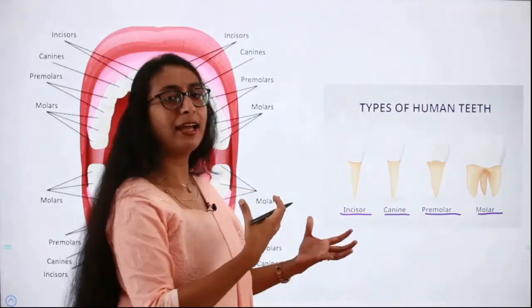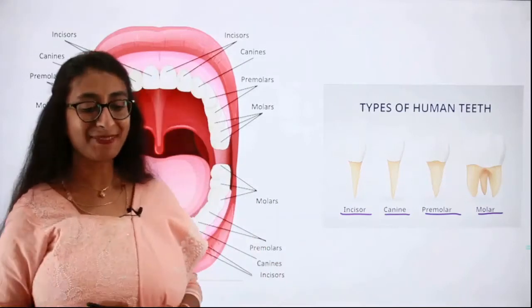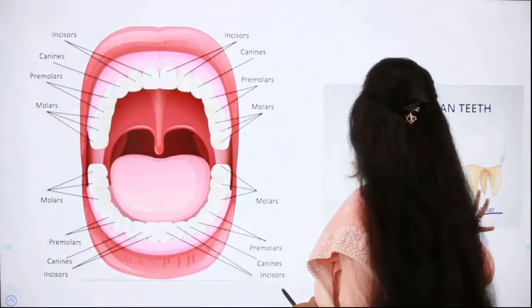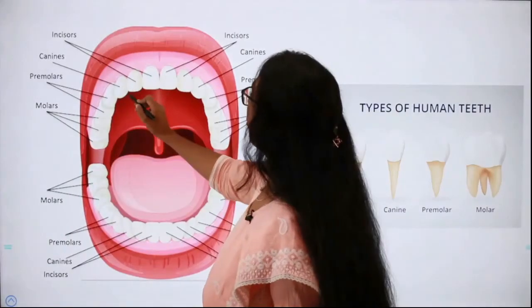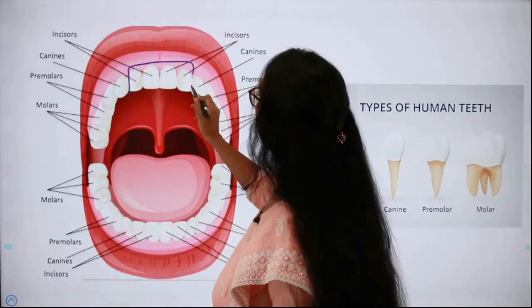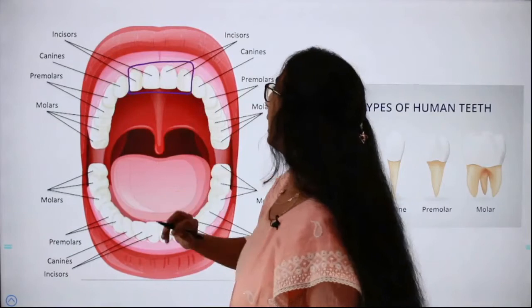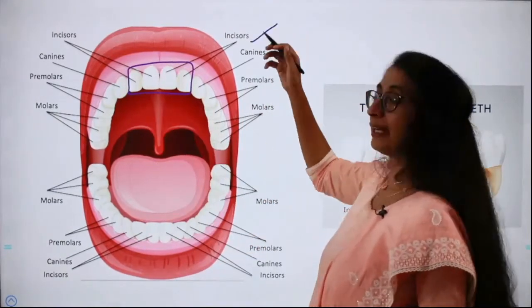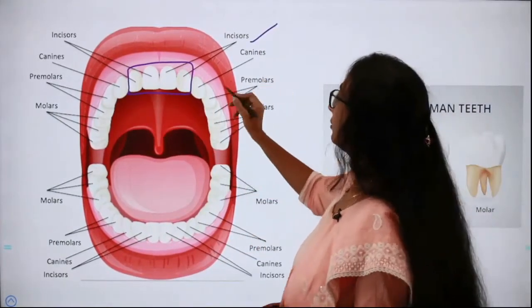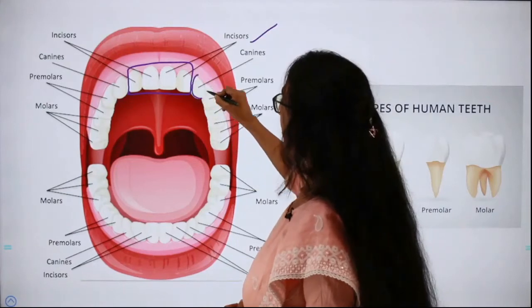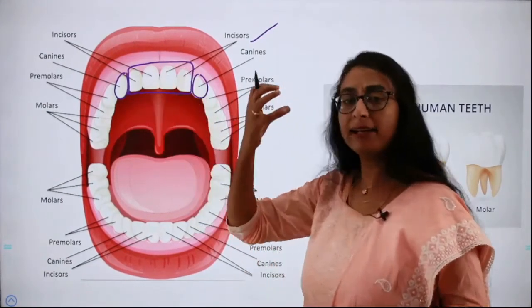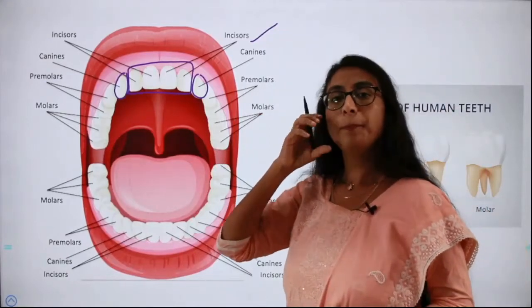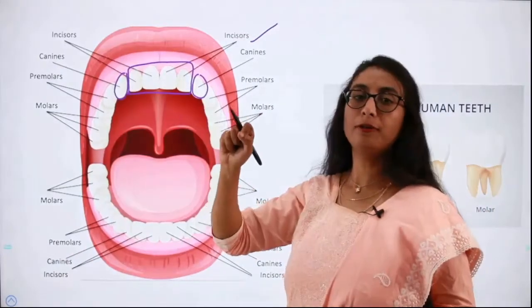How many of them do we have? What is the dental formula? We shall discuss now. Here you can see these are the incisors. These 4 teeth over here are the incisors which you use for cutting the food. And these are the canines. Here you can see there's 1 canine here and 1 canine here. Again, canines are also utilized to bite the food, to pull over the food.